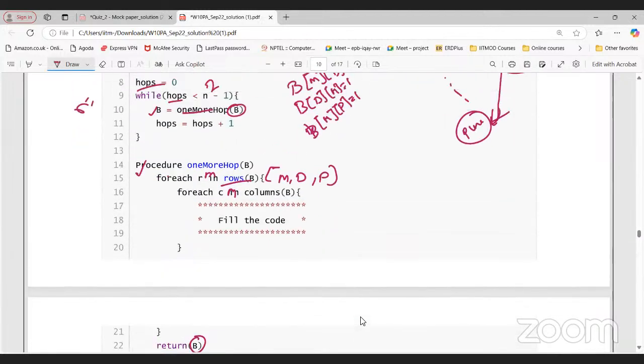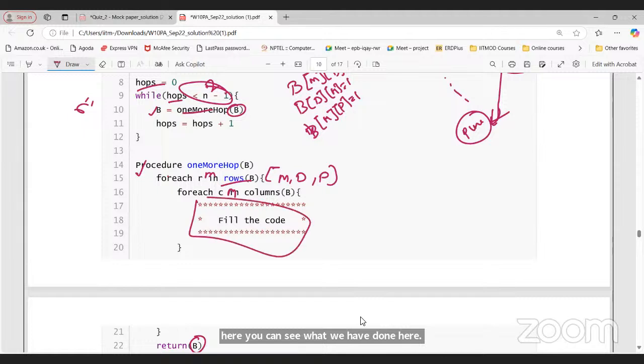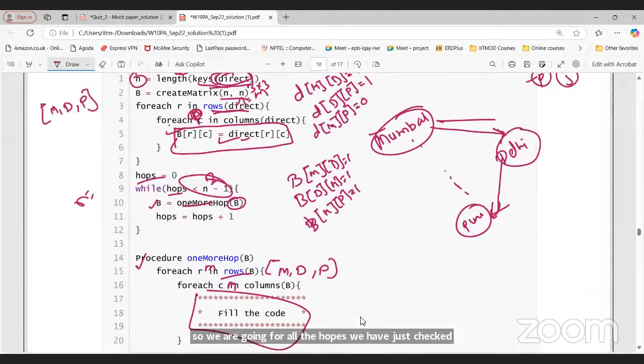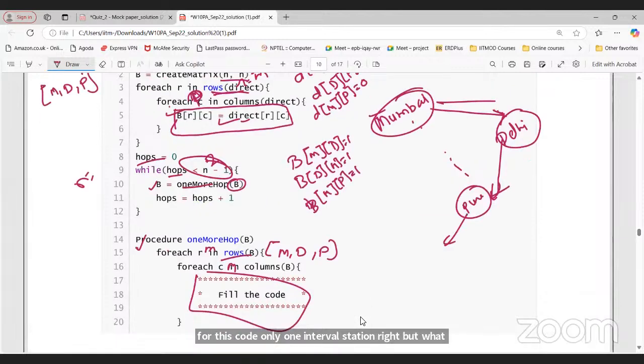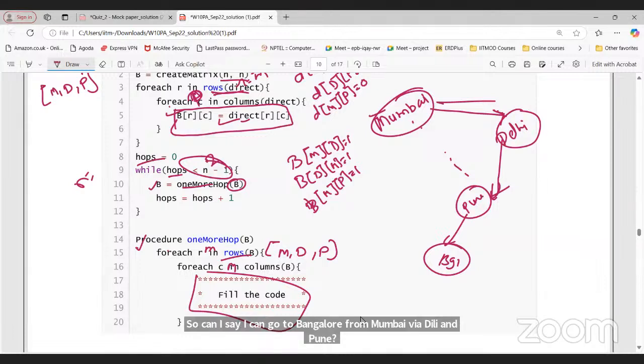Here you can see what we have done. We are going for all the hops. We have just checked for this code only one intermediate station, right? But what if we have this one also? Let's say Pune to Bangalore. Can I say I can go to Bangalore from Mumbai via Delhi and Pune? Yes, sir. This is also possible, right?